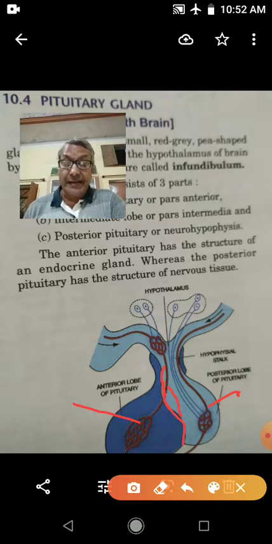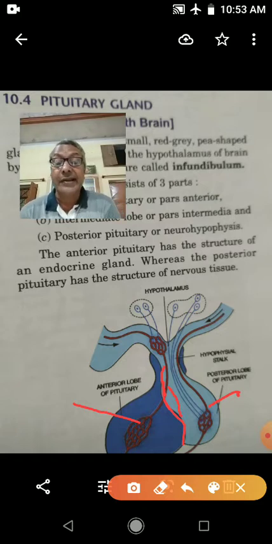Next is thyroid stimulating hormone, that is TSH. This hormone stimulates the thyroid gland to secrete thyroxine. Secretion of thyroxine from the thyroid is stimulated by this thyroid stimulating hormone.